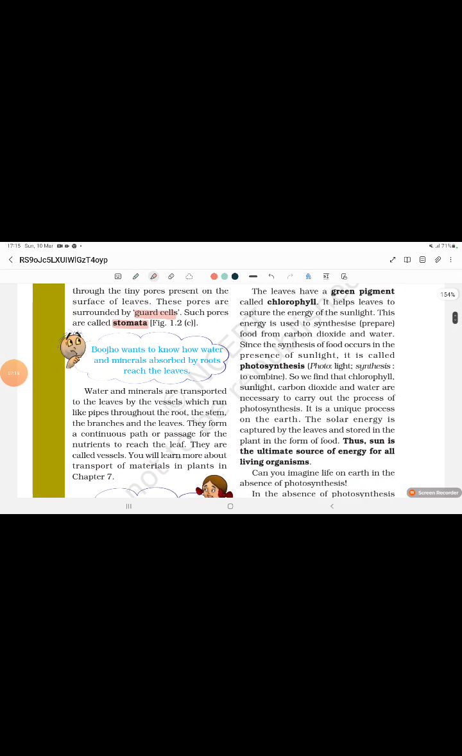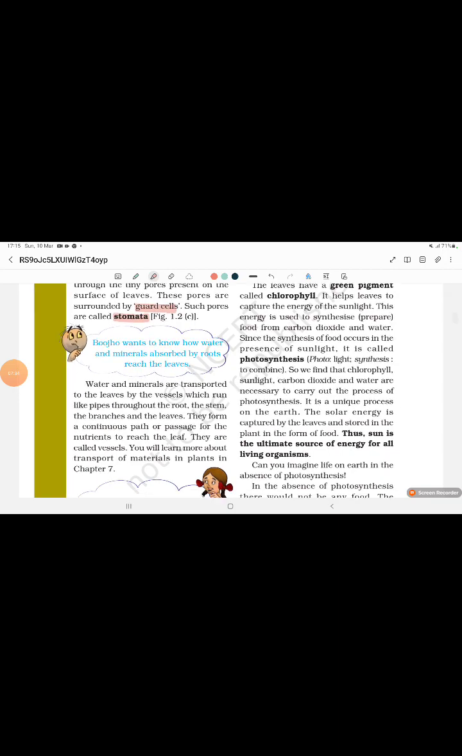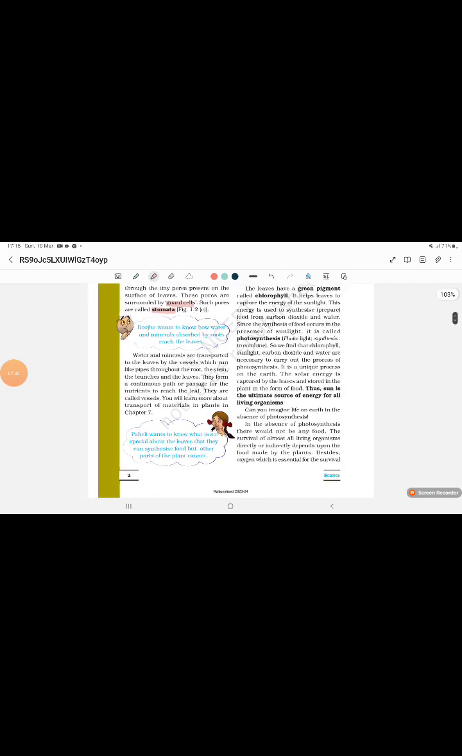Water and minerals are transported to the leaves by the vessels, which run like pipes throughout the root, the stem, the branches and the leaf. They form a continuous path or passage for the nutrients to reach the leaves. They are called vessels. You will learn more about transport of materials in plants in chapter 7.